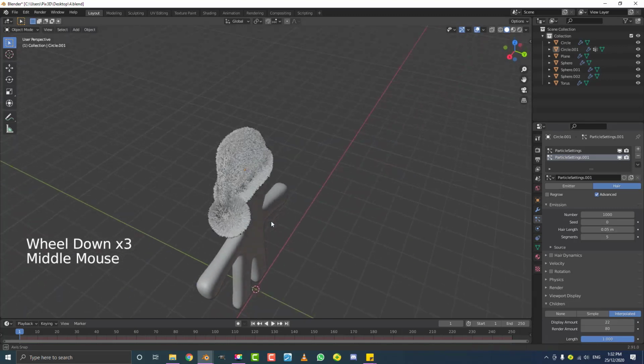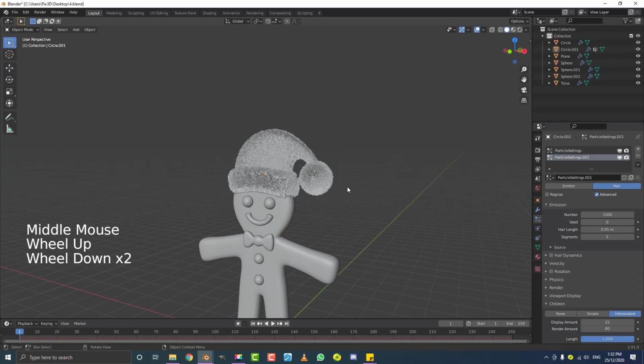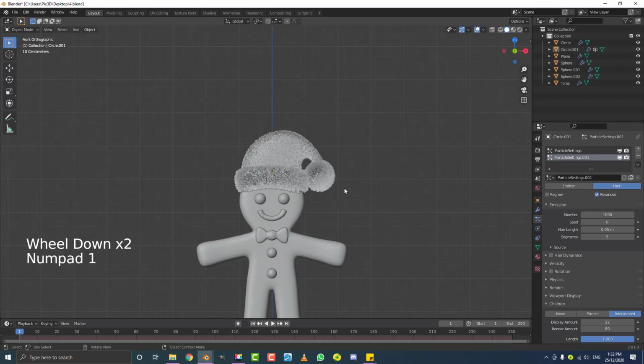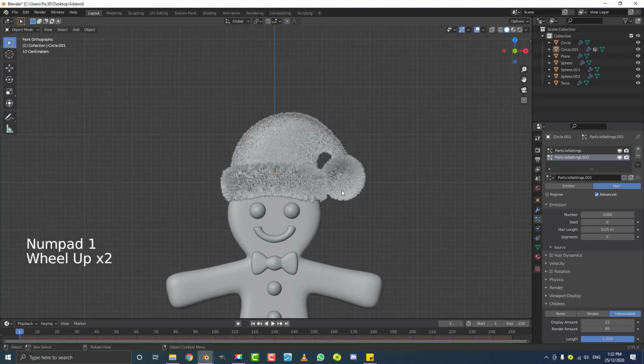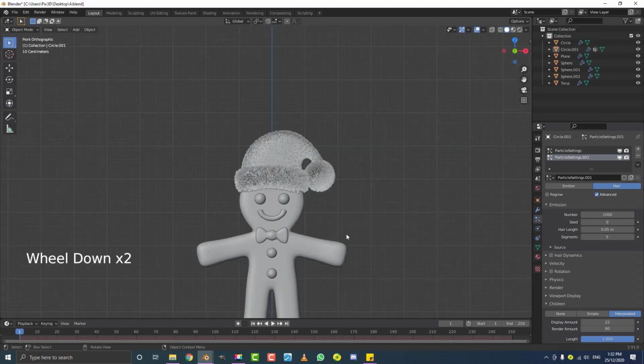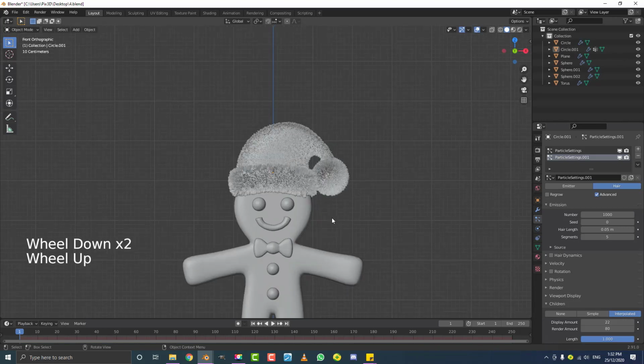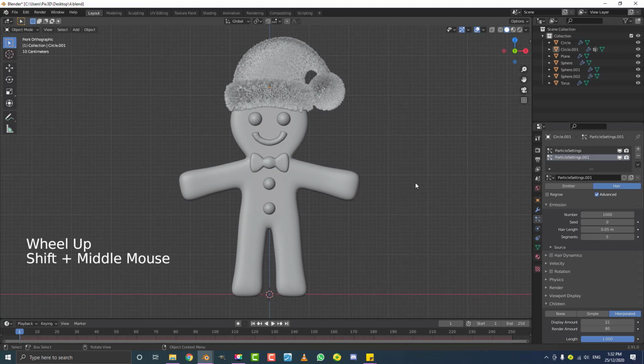So just to create kind of like this fuzz. Okay, so now all of that is done. It doesn't look too cool yet because we don't have the materials, but we have our modeling out of the way now. We have a hat, we have our two particle systems. So now we can get into setting up our camera and our lights, and then we're going to go through our materials, each material one at a time.